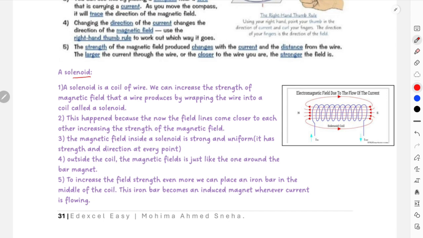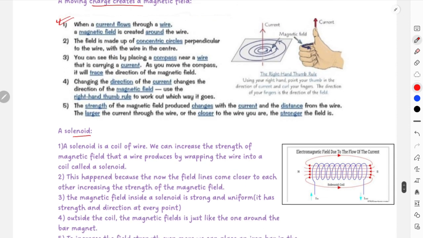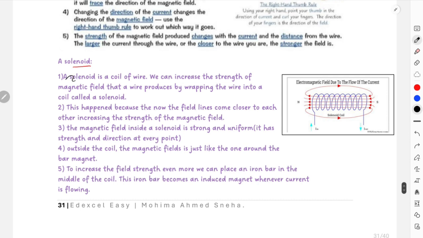Over here, the main purpose of wrapping the wire in a coil shape is to increase the field strength. In this case, the field strength will be very low because the magnetic field lines are quite spread out, right? But over here, the field strength will be extremely strong because now they are quite close to each other. As we have already learned in the previous part, magnetic field lines that are very close to each other provide a higher magnetic strength, higher magnetic force. So this is the reason for using a solenoid.